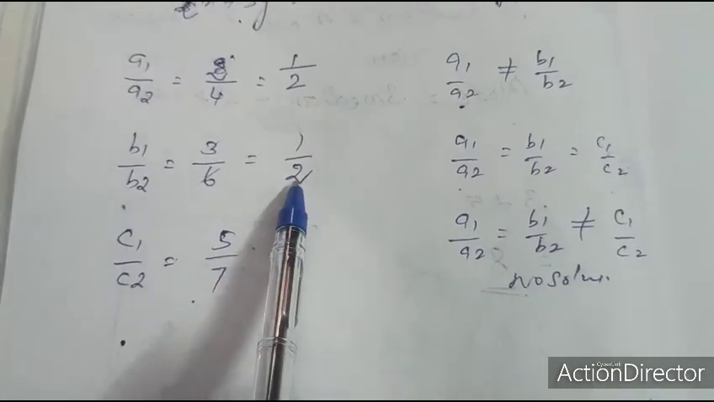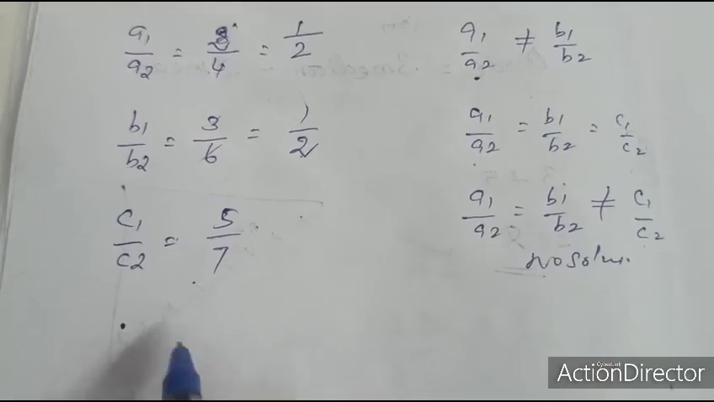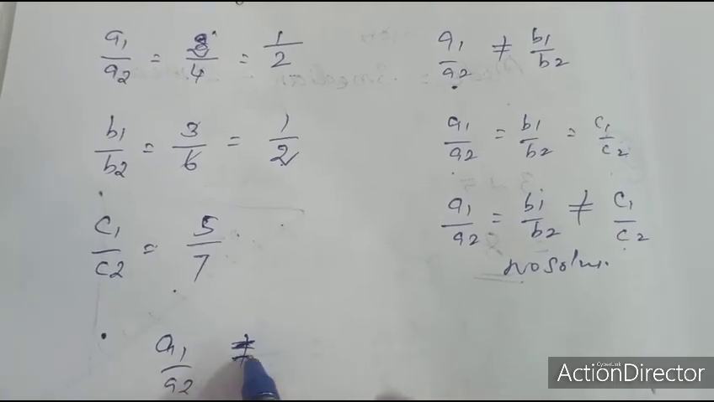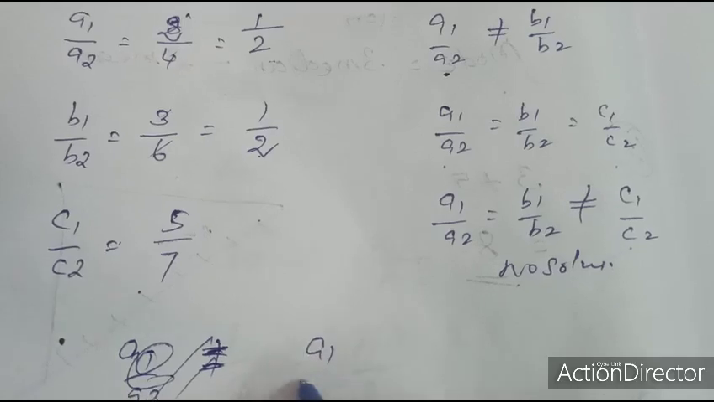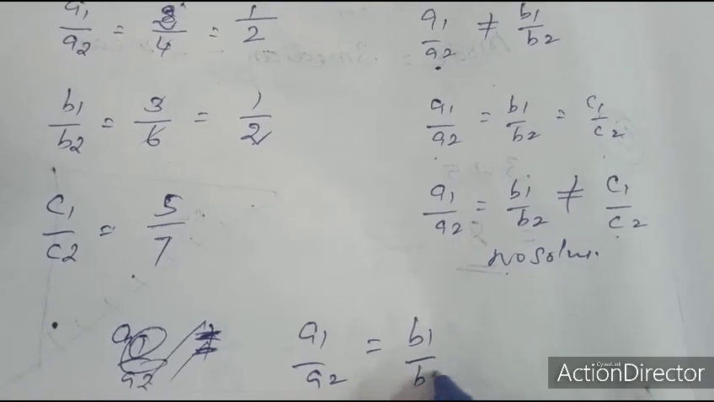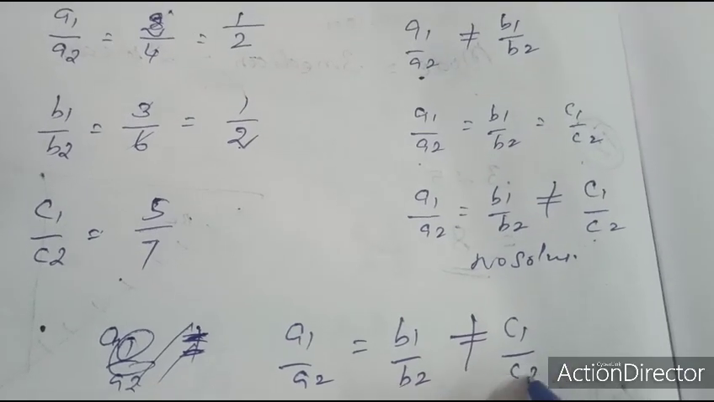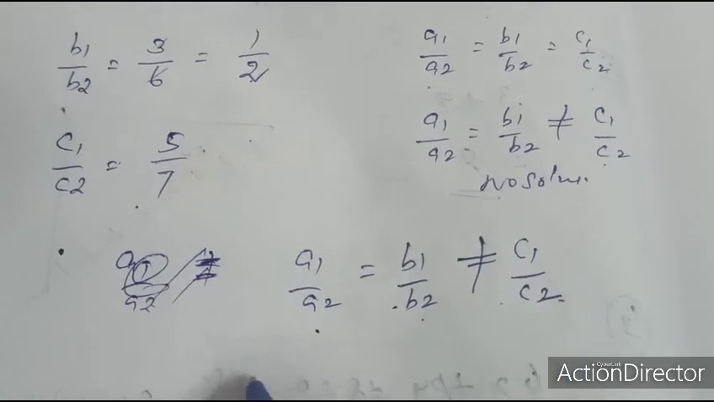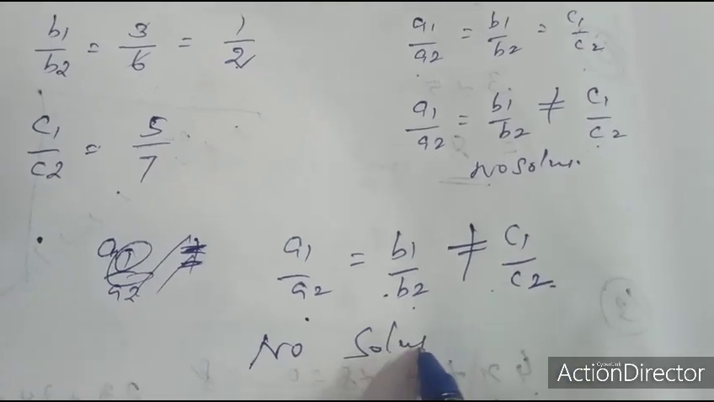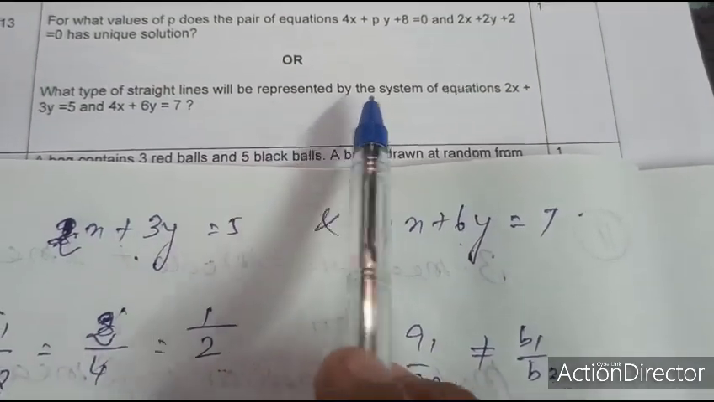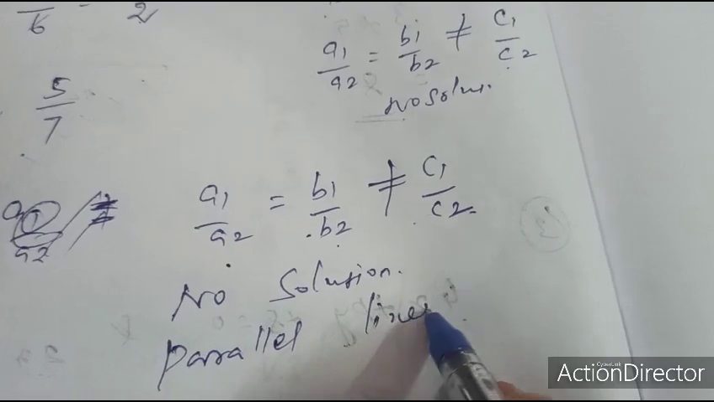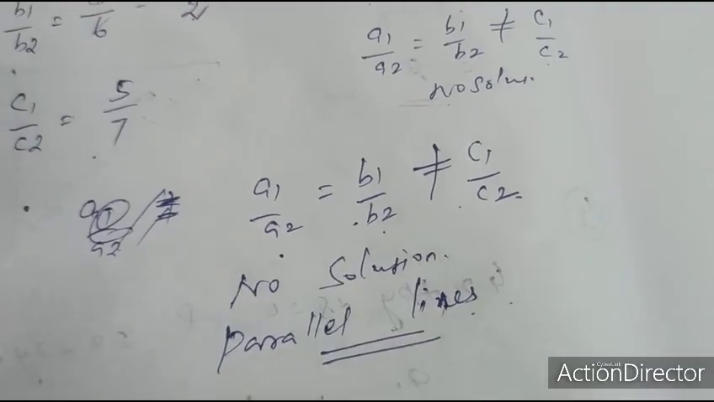A1 by A2 equal to B1 by B2 but not equal to C1 by C2. It is a no solution. The question is what type of straight lines will be represented? Therefore, it is parallel lines.